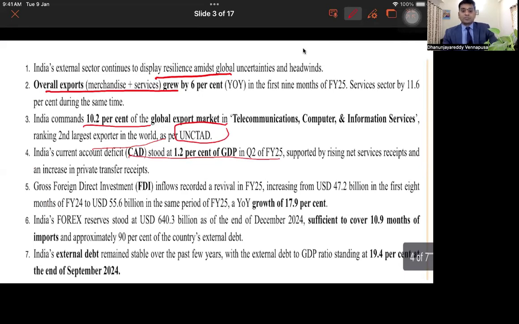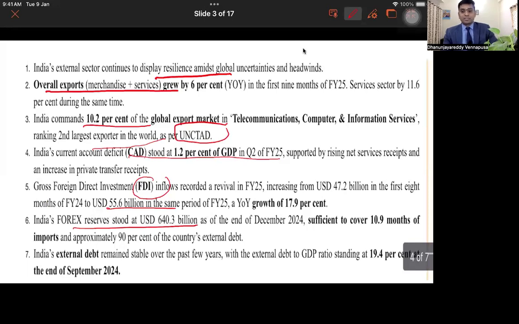The gross foreign direct investment in the country has substantially recorded a revival in financial year 25. So there has been a net inflow of $55.6 billion of FDI in the country. And then the forex reserves of the country have increased to $640 billion US, which is sufficient to cover 10.9 months of import cover.